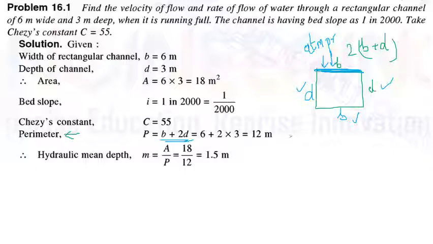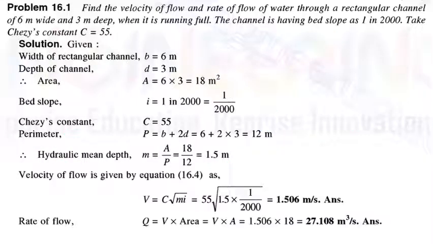That is 12 meters. Since this is an open channel, the top surface is exposed to atmosphere. Hence the perimeter is the sum of the width of the bottom surface and the depth at the sides of the rectangular channel. Hydraulic mean depth M is equal to A by P. So A is equal to 18 and P is equal to 12. So that is 1.5 meters. Here perimeter refers to the wetted perimeter.